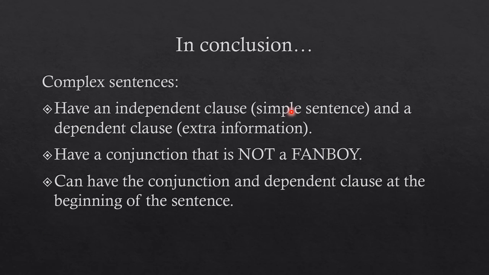So in conclusion, complex sentences have an independent clause, sometimes called a simple sentence, and a dependent clause where the extra information is. They have a conjunction that is not one of the fanboys. And they can have a conjunction and the dependent clause at the beginning of the sentence instead of having the conjunction in the middle.